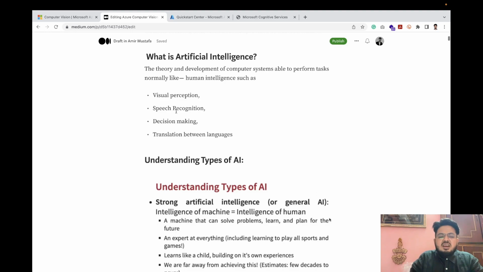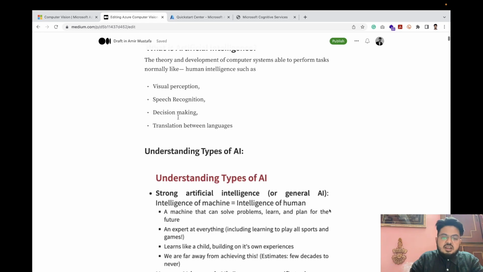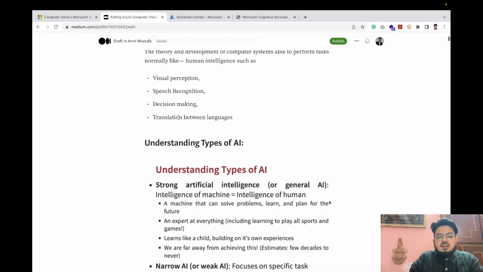It can recognize them, and even if it does not recognize them, it learns, and in the next attempt it recognizes them. Another important cool thing is decision making. It can take decisions based on the scenarios.